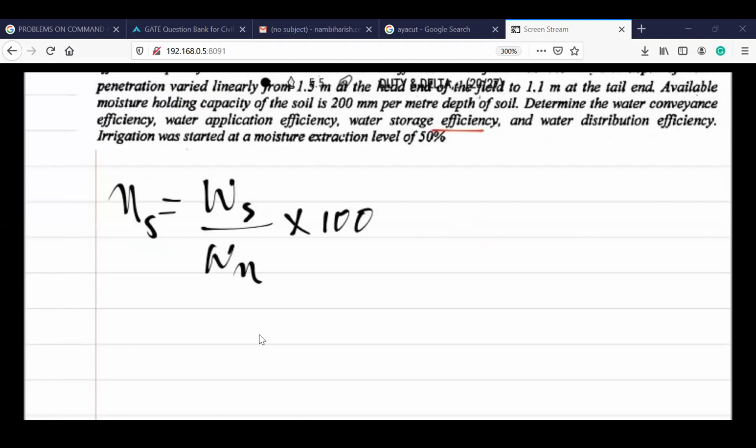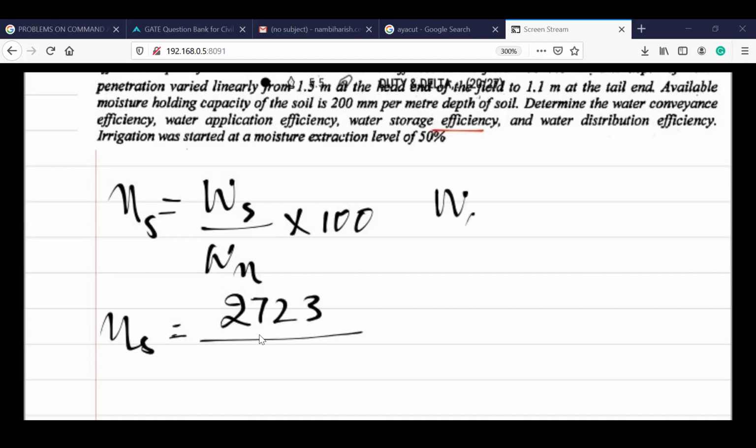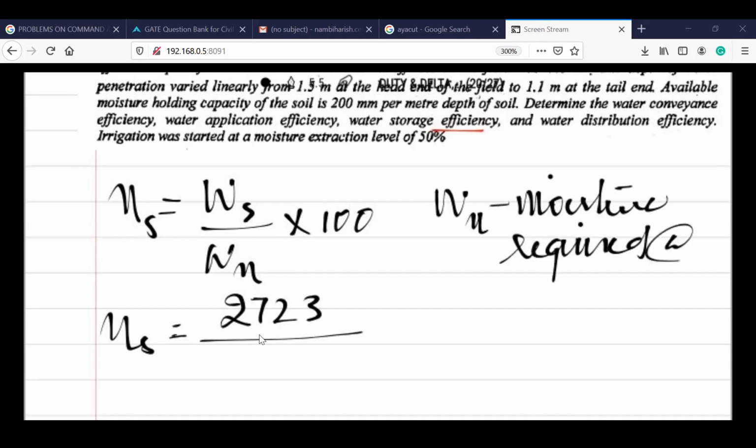WS is the value you got earlier, we got already WS as 2723. Now we have to calculate moisture required, where WN is the moisture required at the root zone.